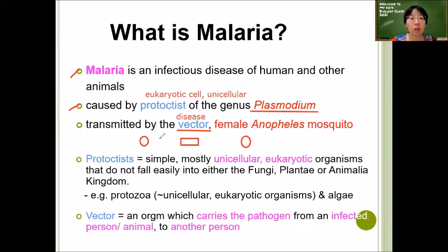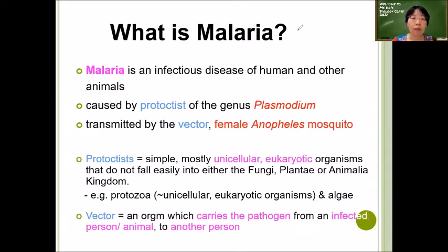This vector, which is a mosquito, will carry the pathogen from an infected person and then transmit it to an uninfected person. Or it can carry it from an animal and transmit it to an uninfected person also. So this is a vector.